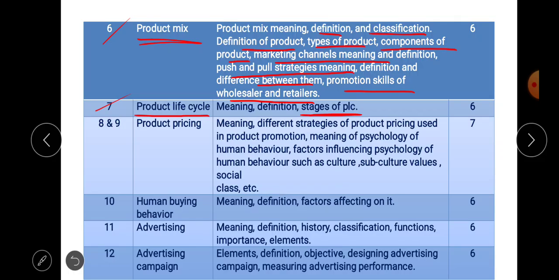Then lectures number 8 and 9 are about product pricing.